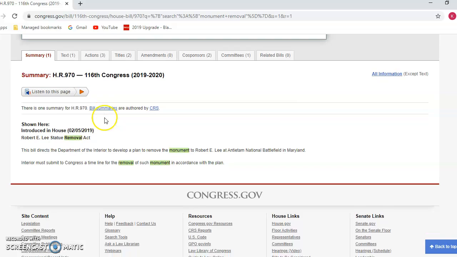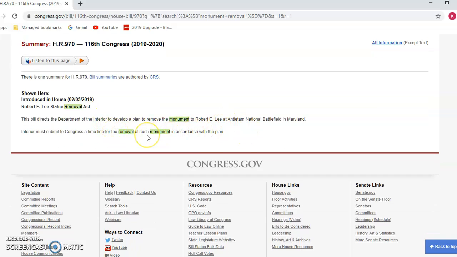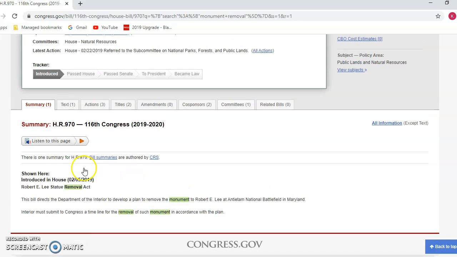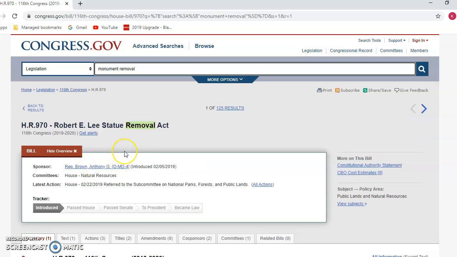So again, this would be something really good if you're writing about monument removal right now, if that is your topic. Okay, you would want to make sure that you have this, because if you're arguing for removing these monuments, you'll see that we already have in the legislature right now a proposition to do so. Even if you're arguing about not removing them, so that would be the opposite, you would still want to refer to this actual piece of legislation because it's current.